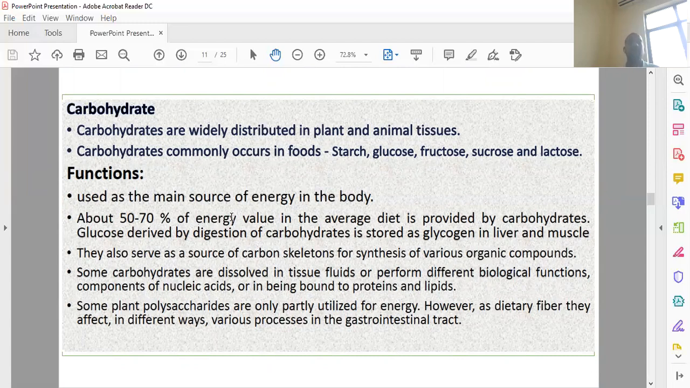Carbohydrate is widely distributed in plants and animal tissue. It is found commonly in the form of starch, glucose, fructose, and lactose.